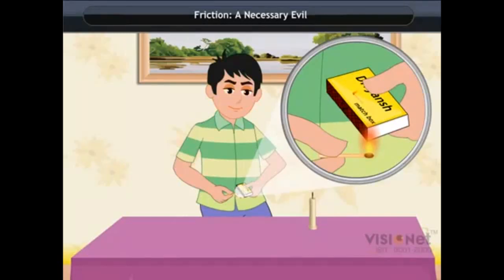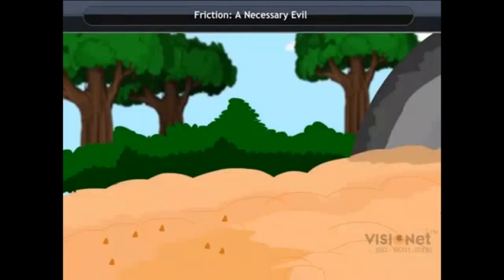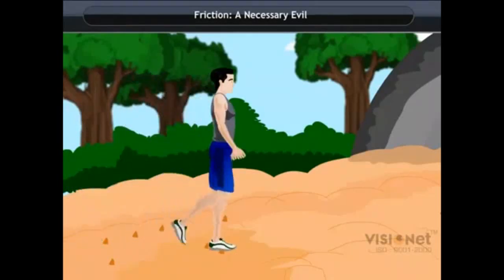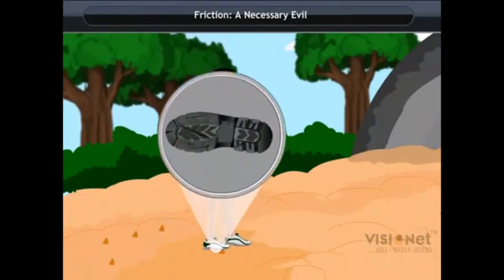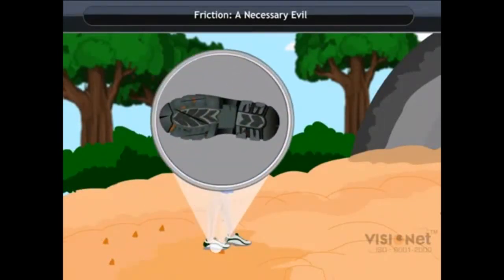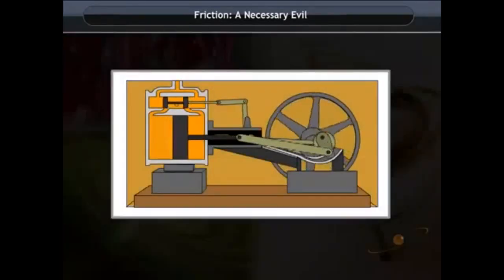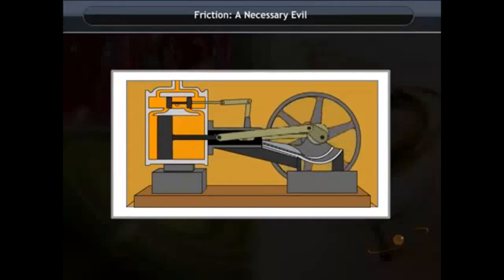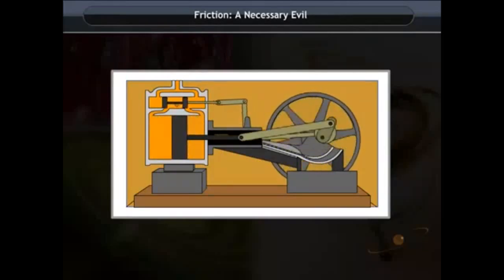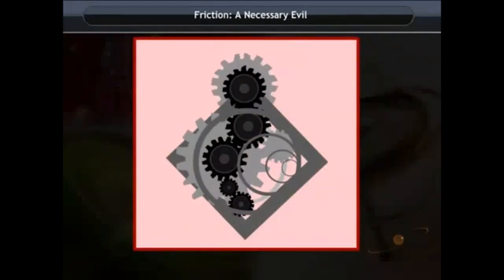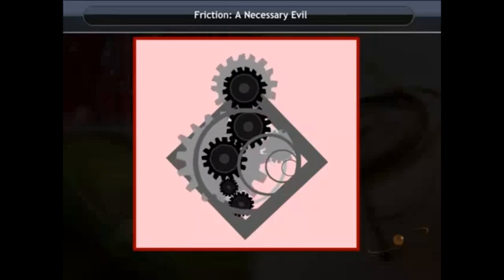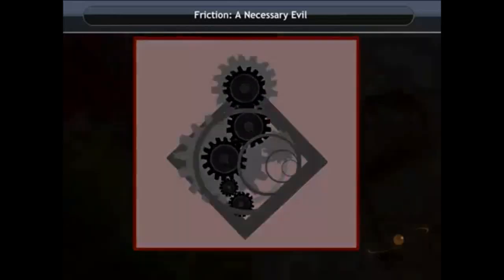Now let us see the other side of friction. Soles of our shoes are torn out because of friction. As we walk on a very rough surface having more friction, it tears our footwear. As we have seen, friction causes heat. In big and small machines such as sewing machine and factory machine, so much heat is released due to friction that over a period of time they get damaged.